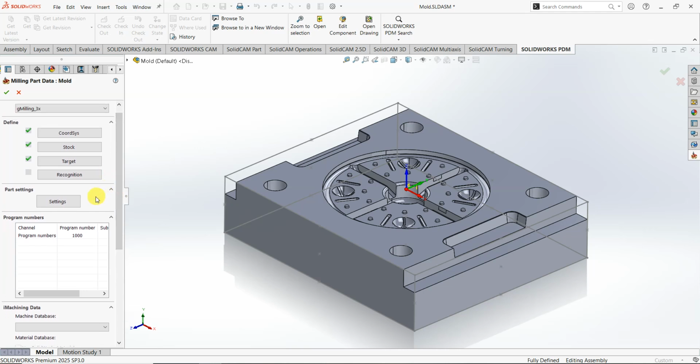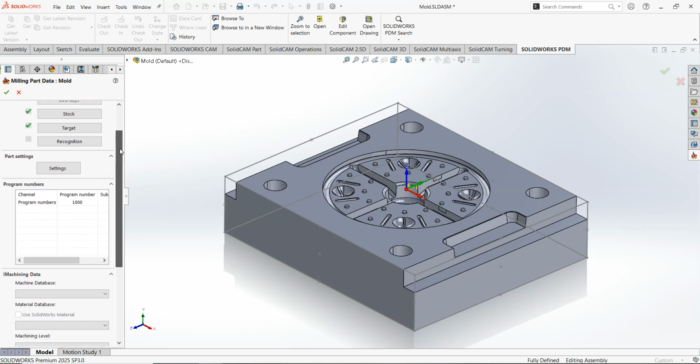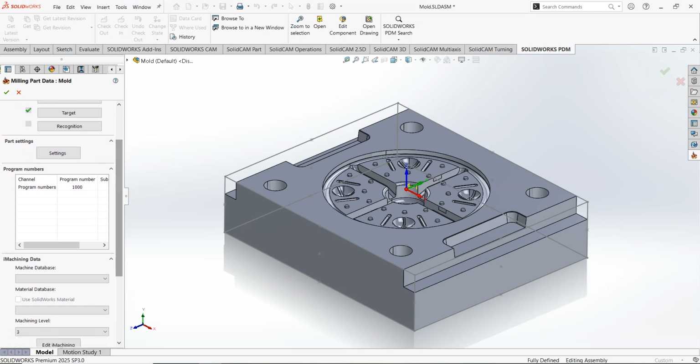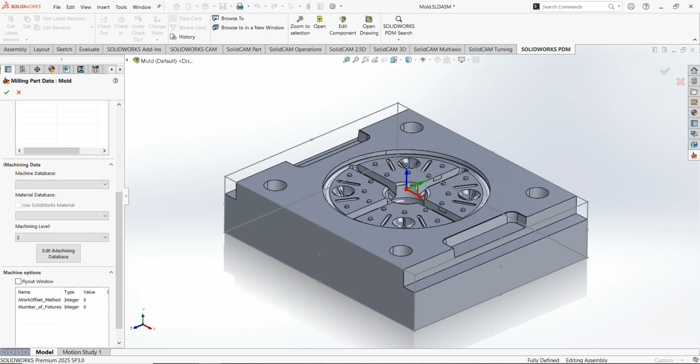And that's done. We don't need to click on recognition, because up until now I haven't used it. And here is the machining data. Actually, if you wanna use some options like machining 2D and 3D, you have to fill these items.